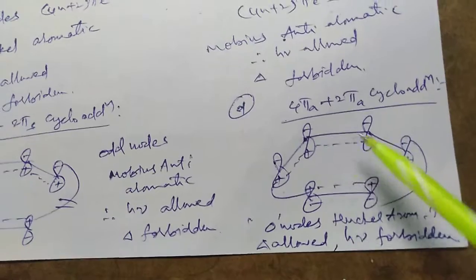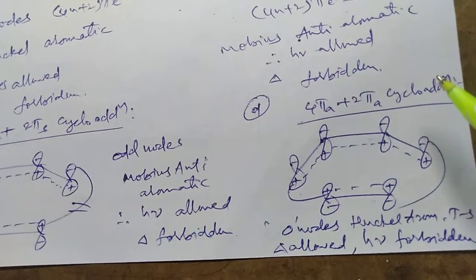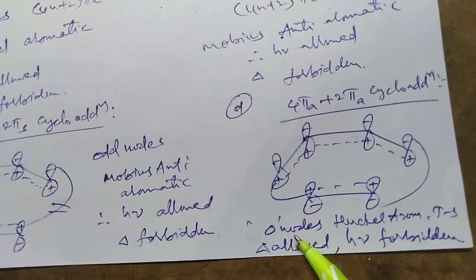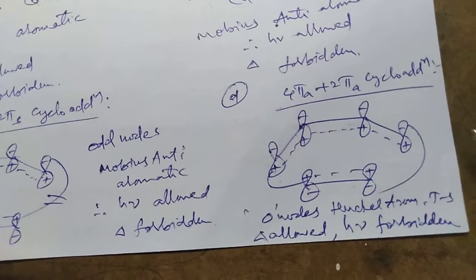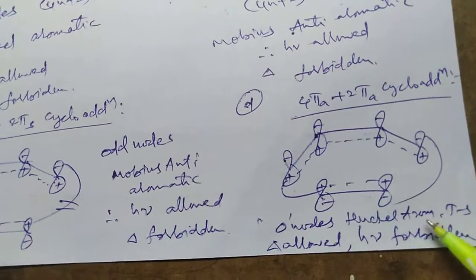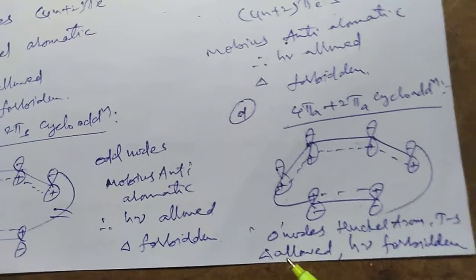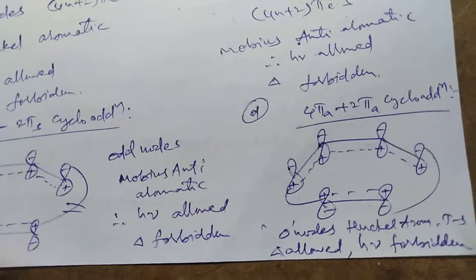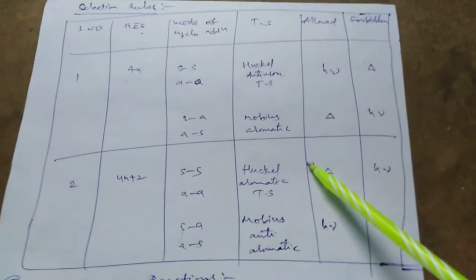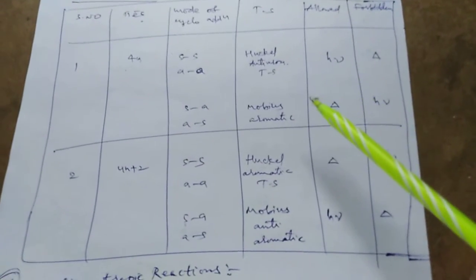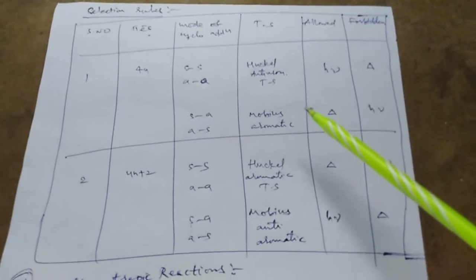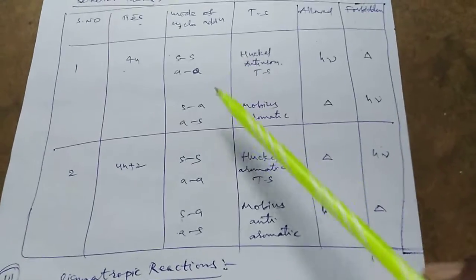In the fourth case, 4 plus 2 cycloaddition of antarafacial, 0 nodes obtained in the cycloaddition reaction. Therefore, it is Huckel aromatic transition state, thermally allowed and photochemically forbidden for the 4n plus 2 system. In the table form, we can easily remember all the configurations for the 4n and 4n plus 2 systems of the cycloaddition reaction. Selection rules.